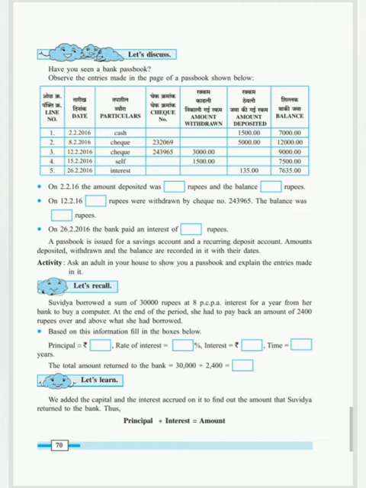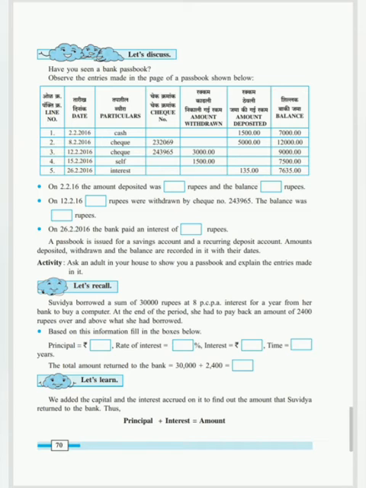Okay, how much did I remove? 3000 rupees. So first I had a balance of 12000. After removing 3000, how much is the balance? 9000. Understanding? Then on 15th of February 2016, self amount was withdrawn.